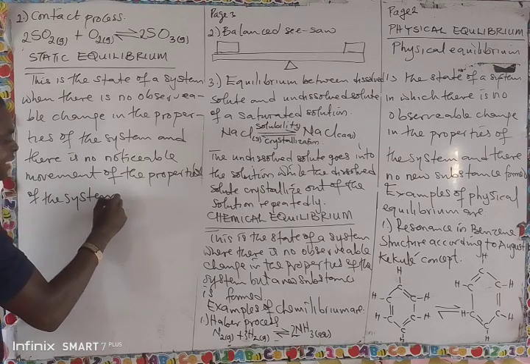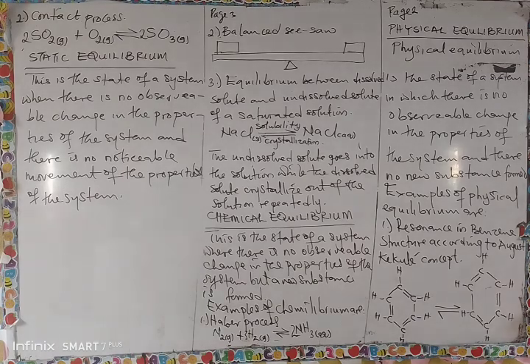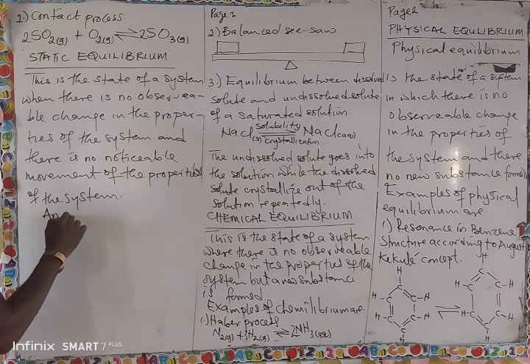That is what makes it static. Now, normally equilibrium is a state of a system when there is no observable change in the properties of the system. But at this time, there is no noticeable movement. Nothing is moving.